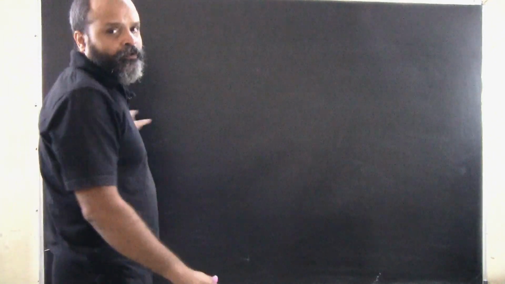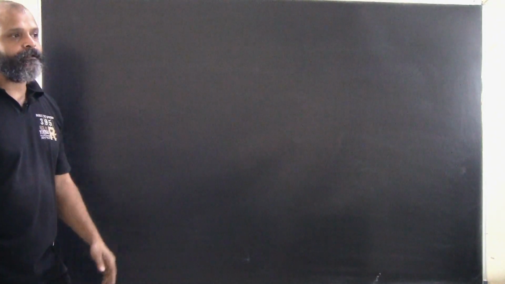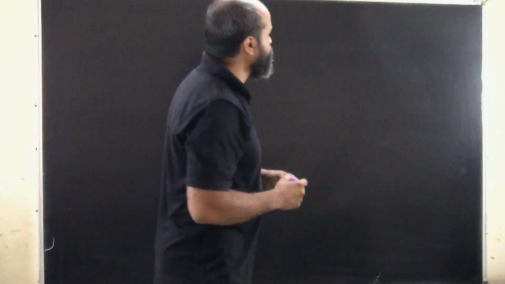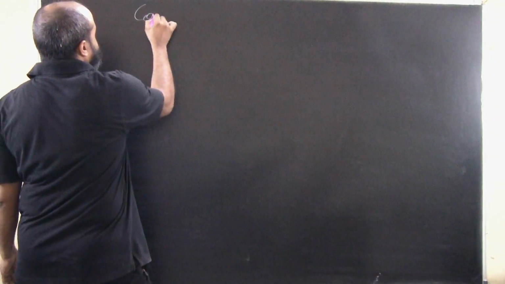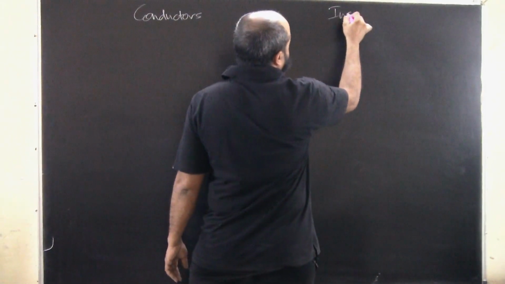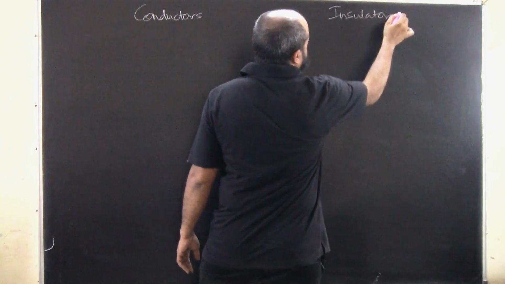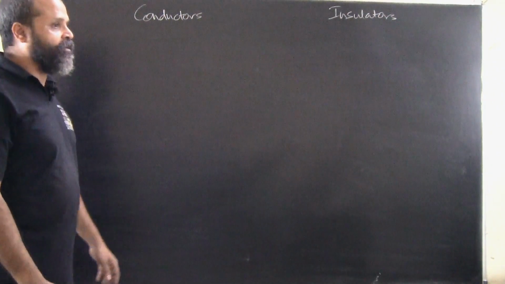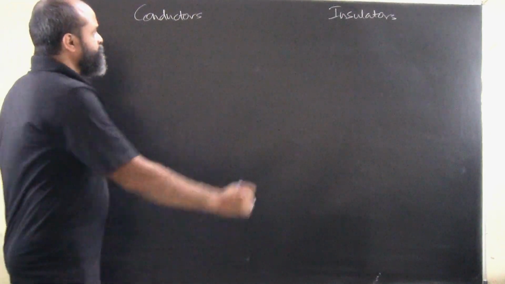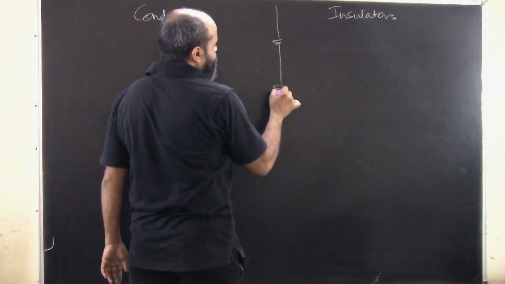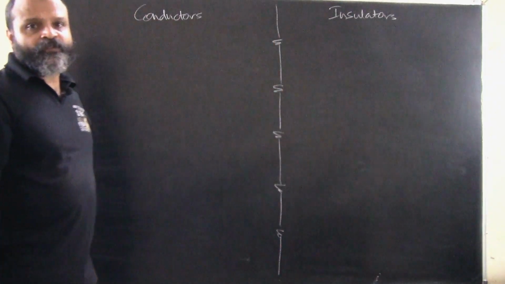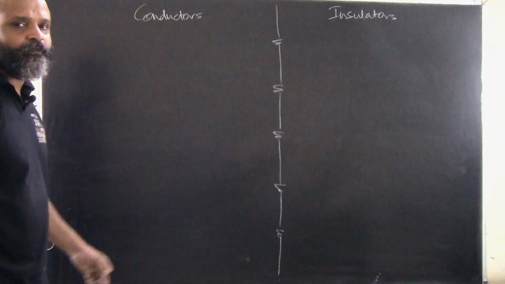Alright, so we will now move on to electric conductors and insulators, which we have of course studied in earlier classes. So we have something called conductors, and we have something called insulators. Now, what basically are conductors? We know the difference between them and have studied it in earlier classes, but in terms of electrostatics we need to have a certain amount of knowledge about them.